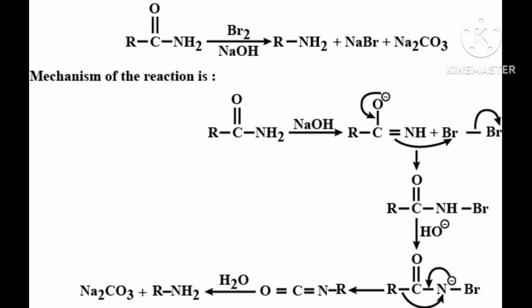Because when the C and N bond broke, N took the electron. Because N was electronegative, carbon became positive. Now when the R and C bond breaks, C will take the electron, and R will become positive.